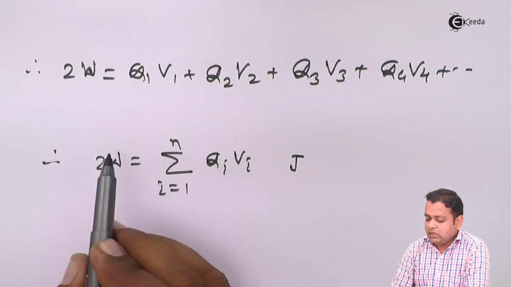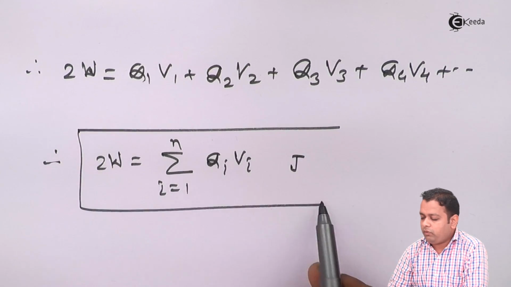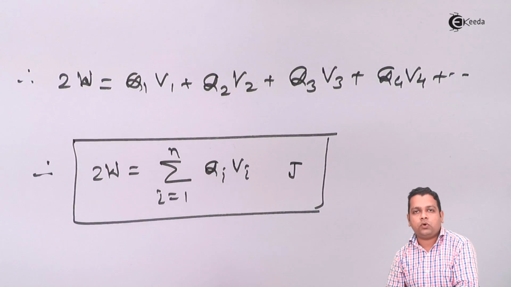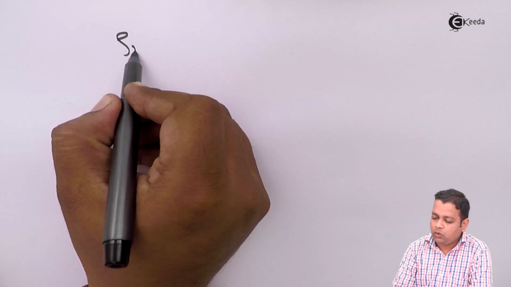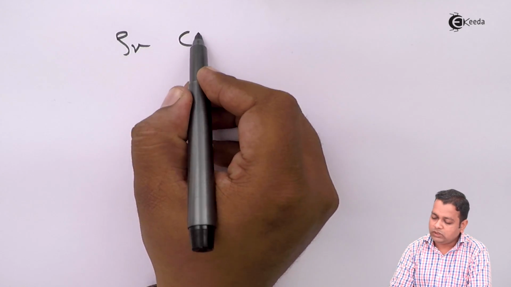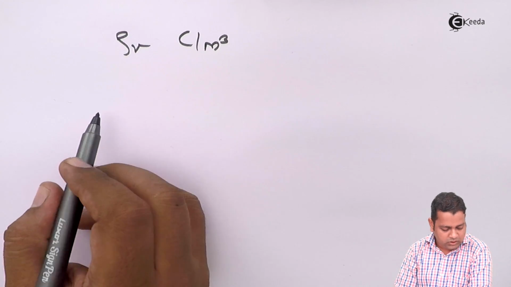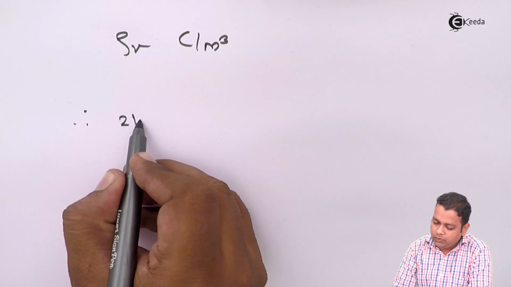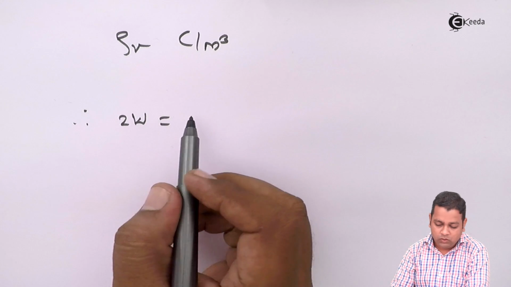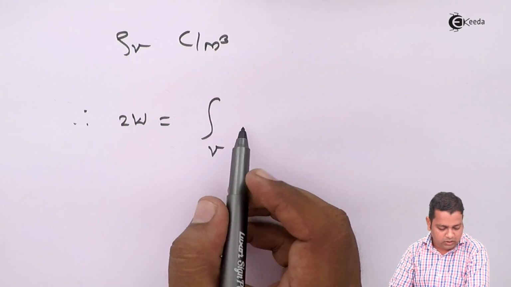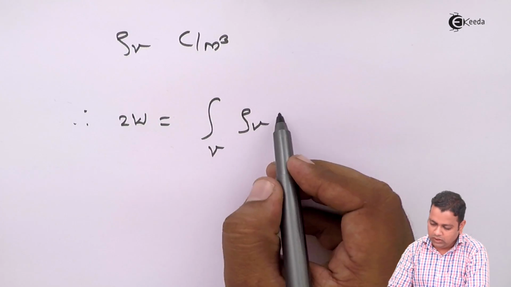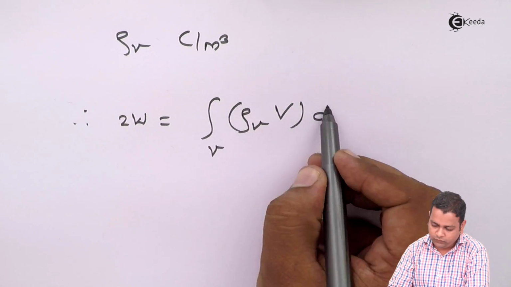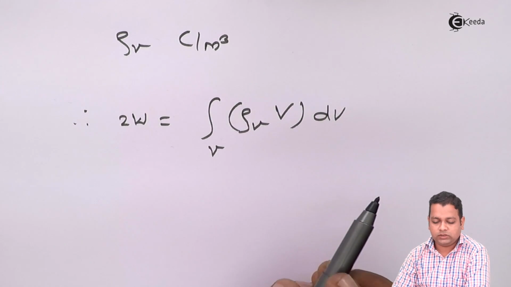Now up to this case the number of charges were finite. If this process goes on in the specified region there may be infinite point charges. So in that case we have to consider the volume charge density denoted by rho v, given in coulomb per meter cube. So here the left hand side of the above equation, 2W, will be given by the volume integral of rho v dV over the total volume. Let us say this is the next equation.